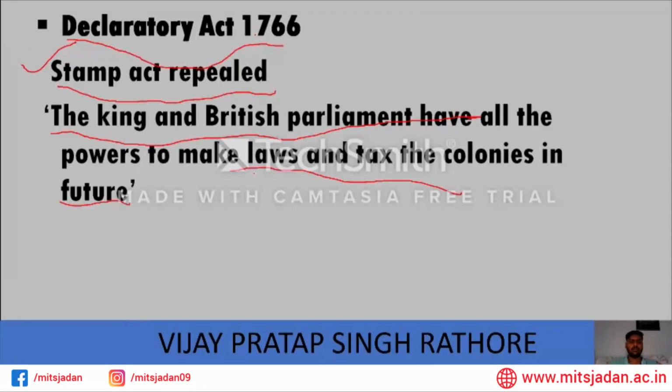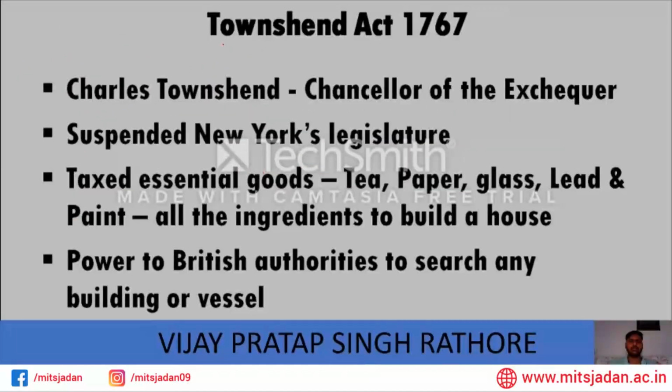So the American people felt: on one hand, we are telling you that we do not want to be taxed unnecessarily, and you are telling us that in future you will tax us. How is this just? This is unjust. Then we have the Townshend Act of 1764.